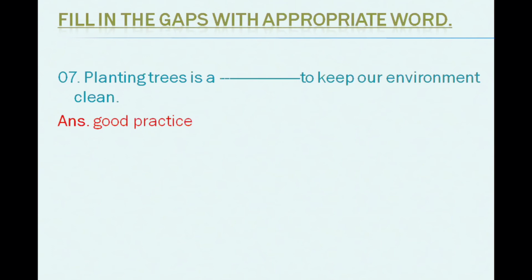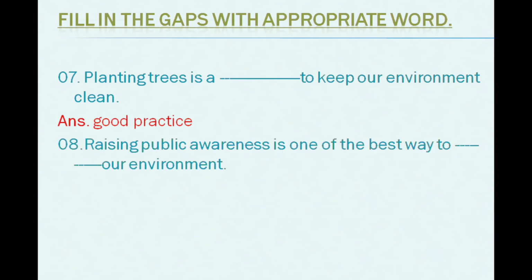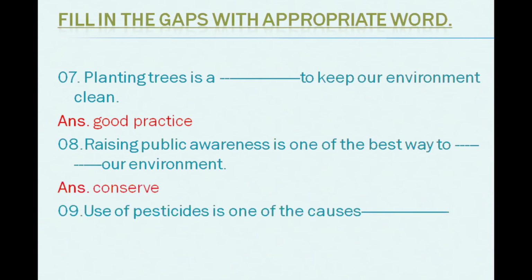so many natural disasters, because plants and trees are definitely our friends. We can say plants and trees are our silent friends, and they can help us silently. And they also help us to protect against different types of natural disasters. Like raising public awareness is one of the best ways to dash our environment. Definitely conserve. Okay, use of pesticides is one of the causes of dash, one of the soil pollution.